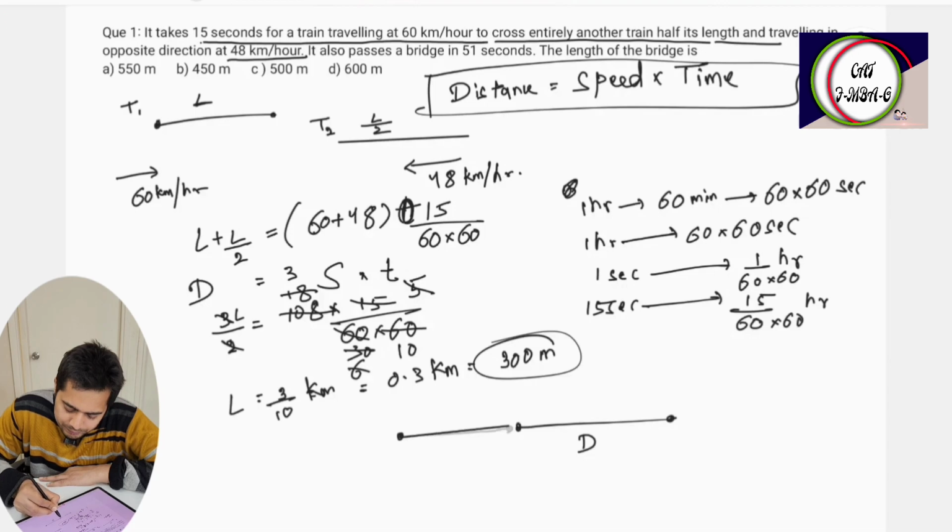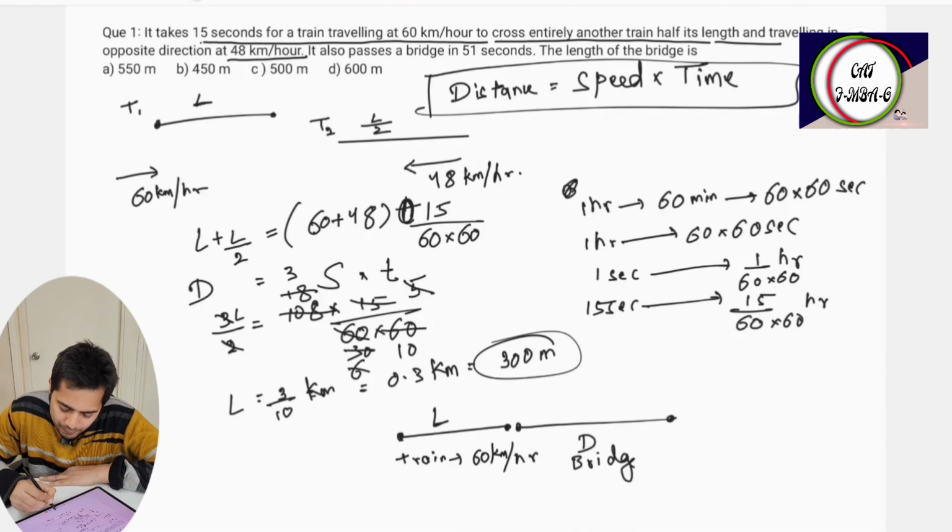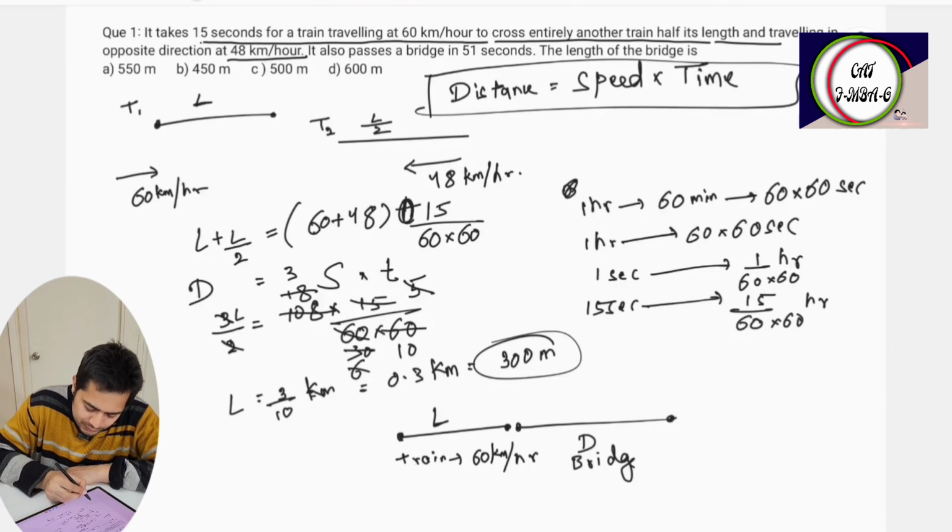This is the train, and this is the bridge. The train length is L, and this is D. So the train passes the bridge in 51 seconds. The speed of the train is 60 kilometers per hour. Here the total distance is D plus L. Distance is equal to speed of the train into time, 51 seconds.